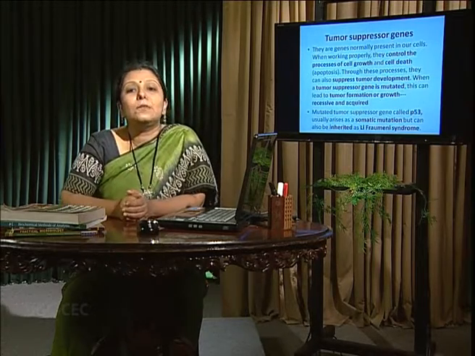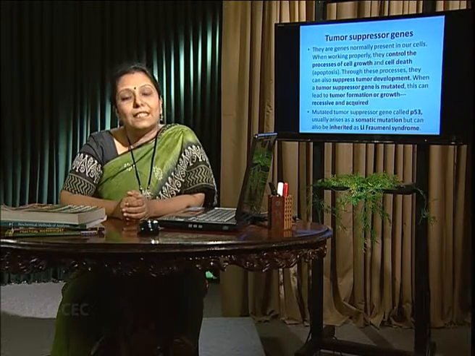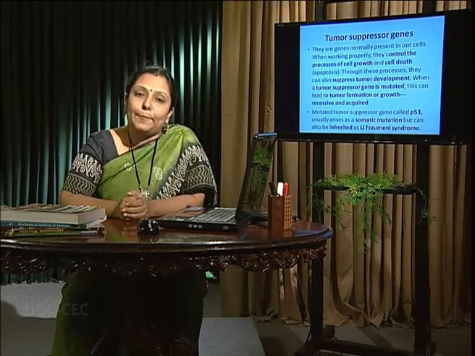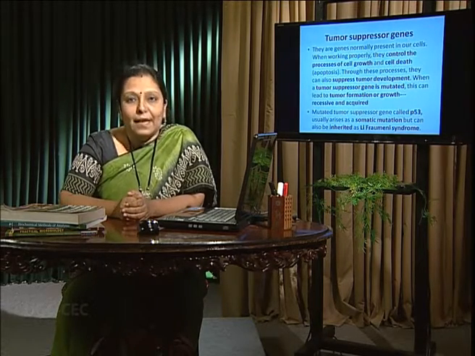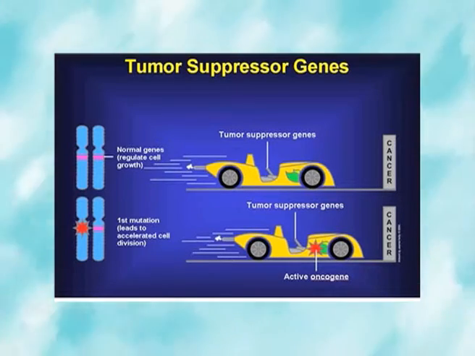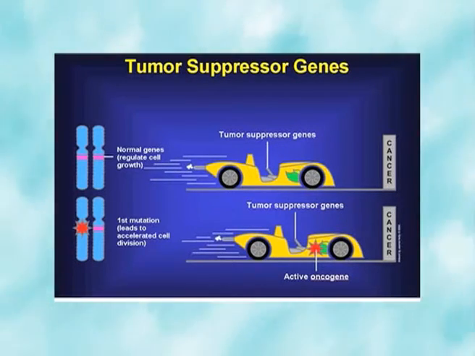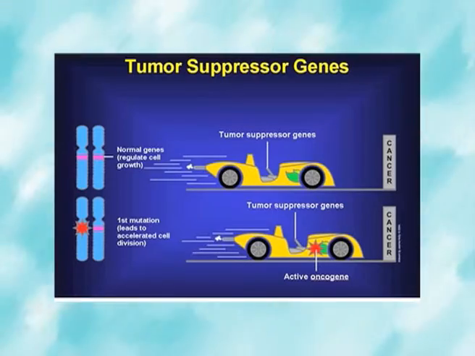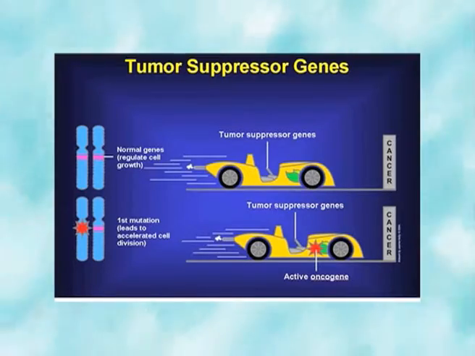Next one, tumor suppressor genes. These genes are present and they can suppress tumor formation. They cause the autosomal recessive type of cancer because both copies of the tumor suppressor gene must be mutated, and only then it can cause cancer. And we can find that usually they are related to P53, where any mutation happens.